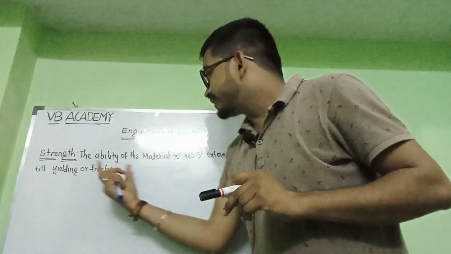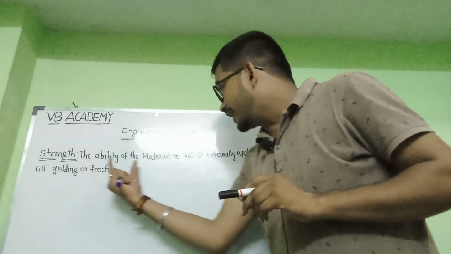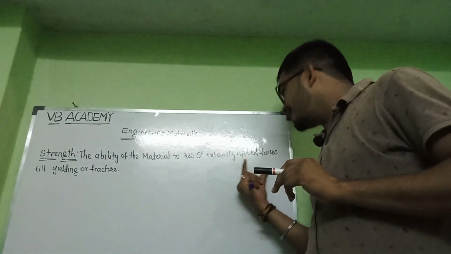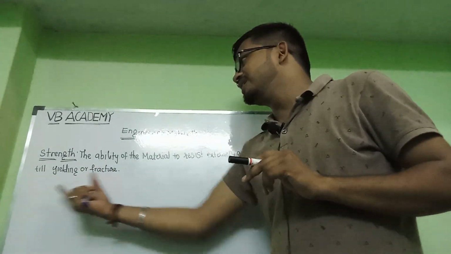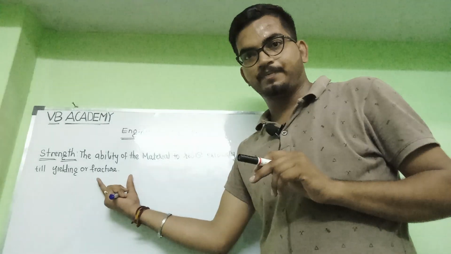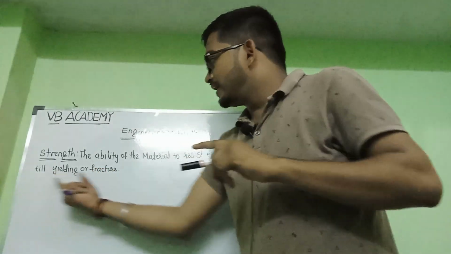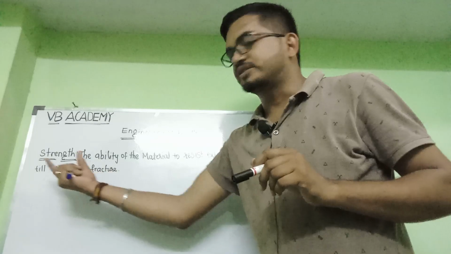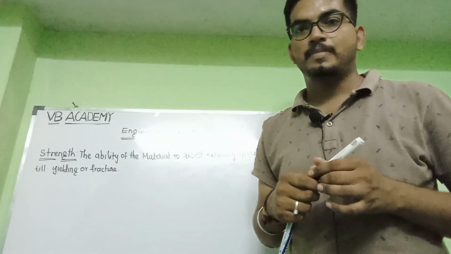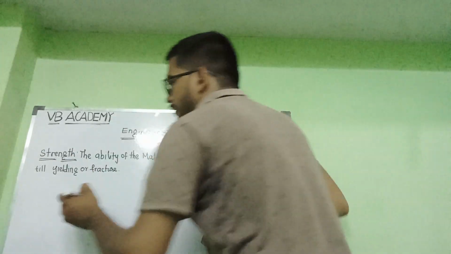I am repeating again. The ability of the material to resist externally applied forces till its yielding or fracture. Getting my point? Till its yielding or fracture. That is known as the strength of that body. Then coming to the plasticity.